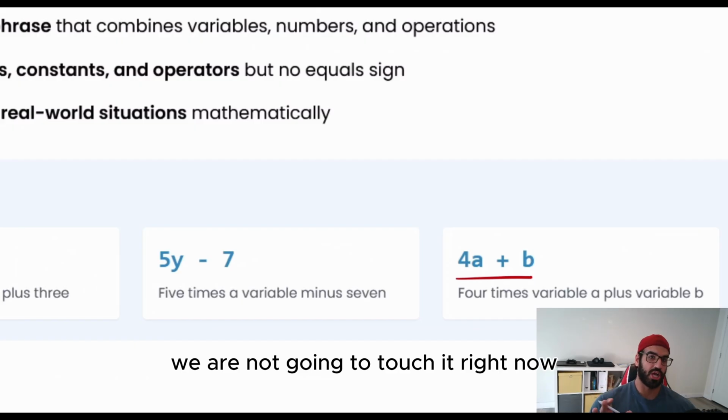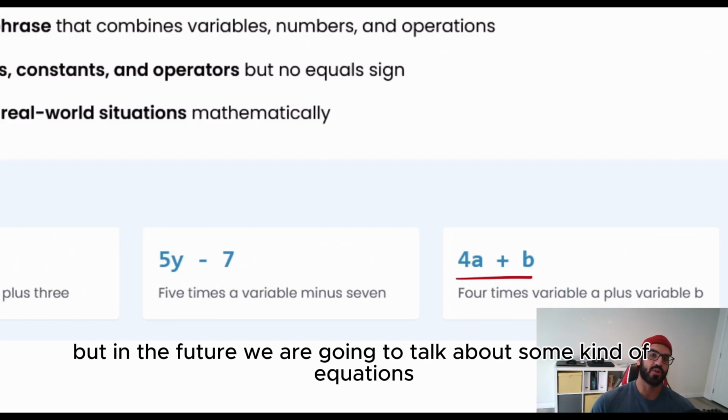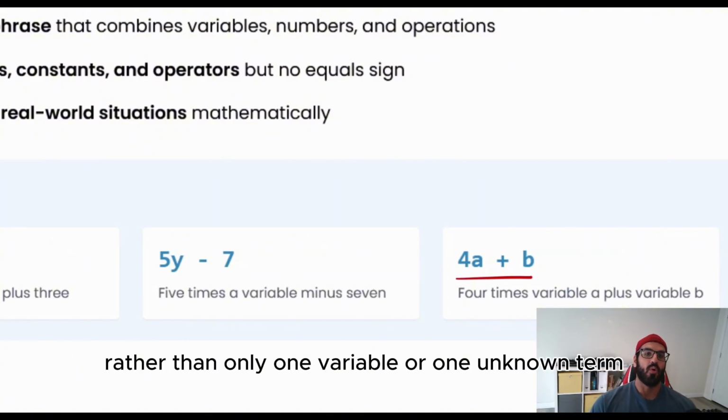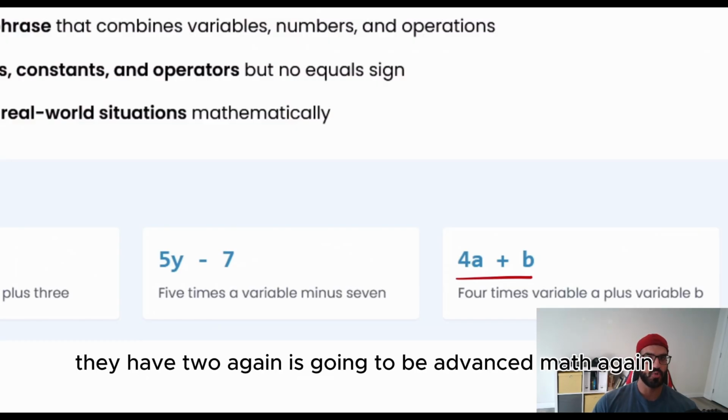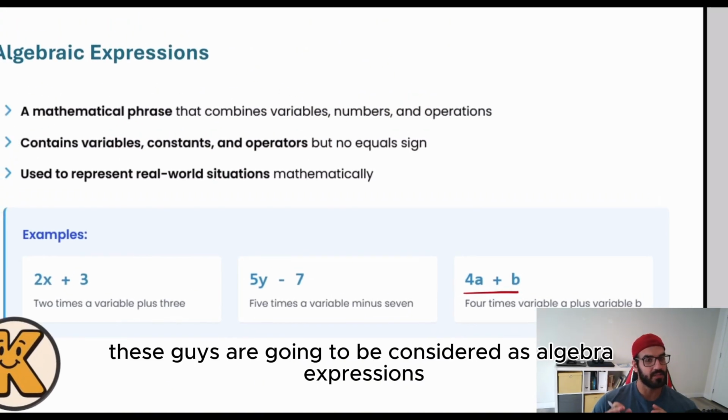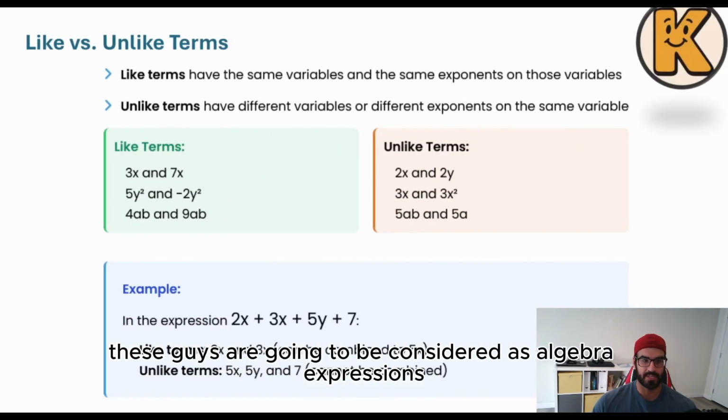We are not going to touch it right now, but in the future, we are going to talk about some kind of equations or algebraic expressions rather than only one variable or one unknown term. They have two. Again, it's going to be advanced math. Right now we are at Math 101, so we are not going to talk about it right now. But again, these are going to be considered as algebraic expressions.